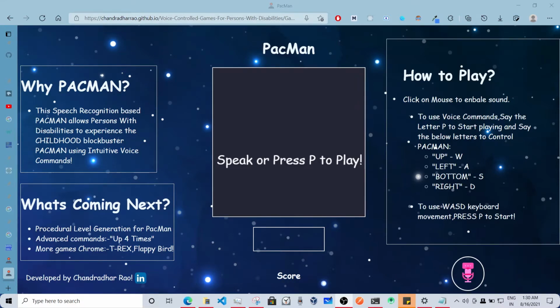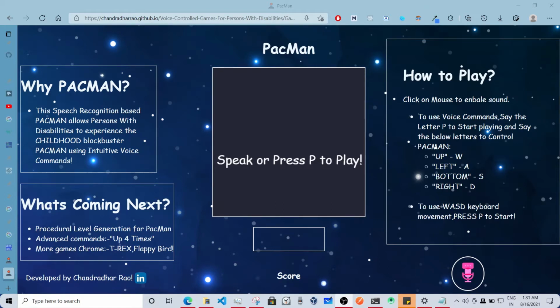Similarly, the controls are provided through the keyboard too if you are a keyboard-based user. In that case, it would be the WASD movement for keyboard users. But if you are going for the voice-based controller, then the mappings would be like this. Up command spoken would correspond to north movement. Bottom command spoken would correspond to the southwards movement. Left command spoken corresponds to the west movement, and similarly the right command corresponds to the east movement.